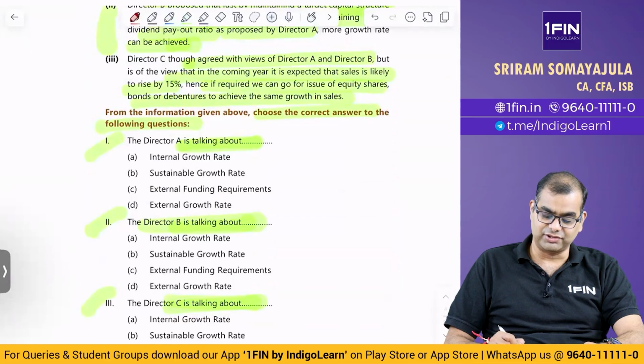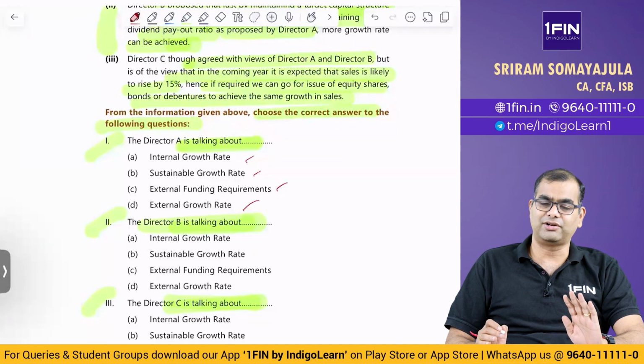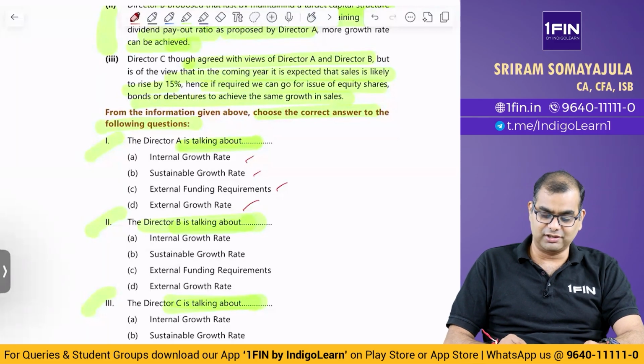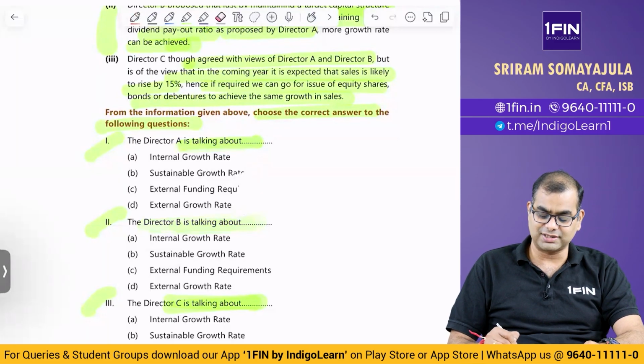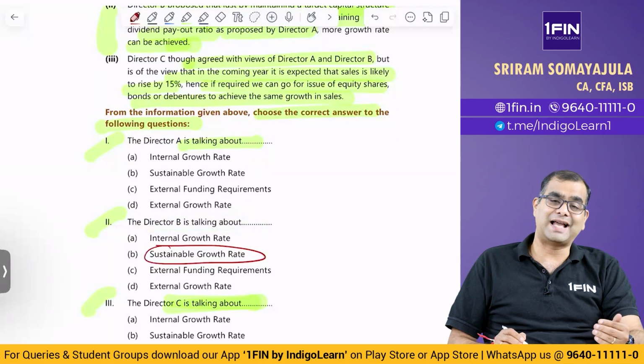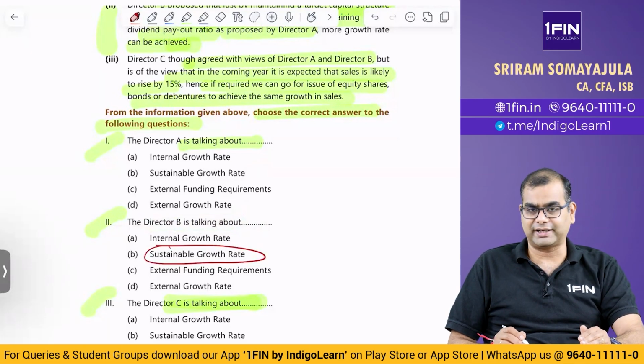What are the options they have given you? See, internal growth rate, sustainable growth rate, external funding requirement, external growth rate. But there is nothing called external growth rate. Internal growth rate also I have not heard of. So, what do you answer in this situation? See, very clearly B, or question number 2, right, is talking about sustainable growth rate because he has added to the points of whatever Director A has said.